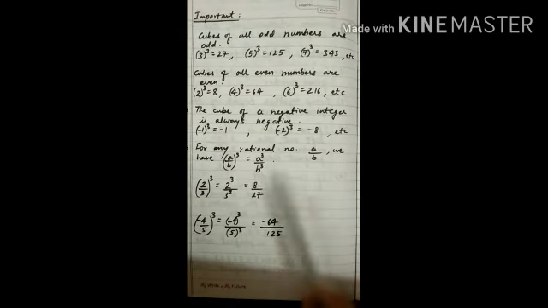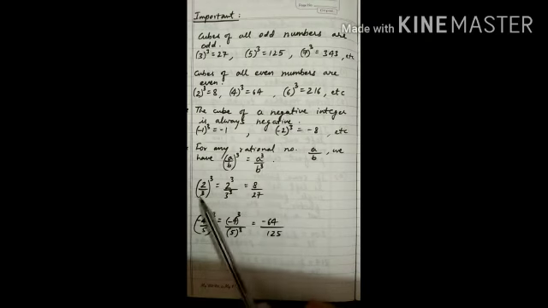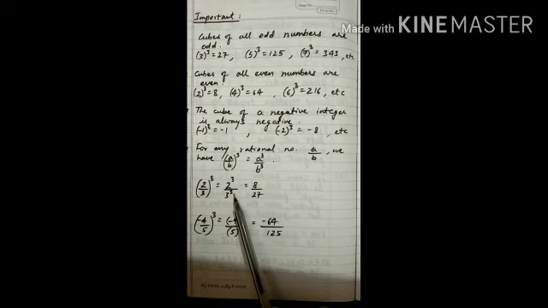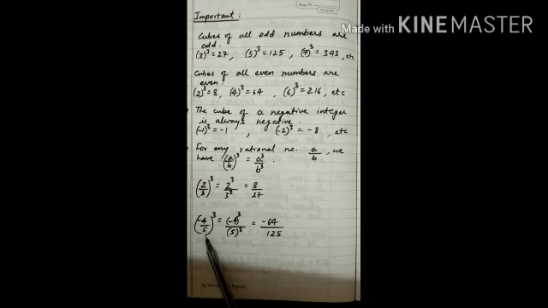For any rational number, a by b whole cubed will be equal to a cube by b cube. Suppose 2 by 3 whole cubed means cube of 2 in the numerator and cube of 3 in the denominator. So cube of 2 means 8, cube of 3 means 27. Suppose minus 4 by 5 whole cubed means cube of minus 4 in the numerator and cube of 5 in the denominator. So cube of minus 4 is minus 64 and cube of 5 is 125.